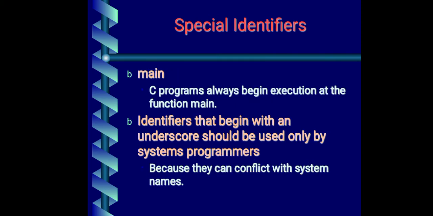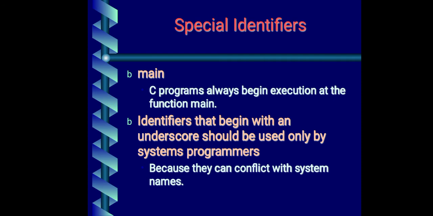Okay. Main is a special identifier. A C program always begins its execution from main. You have main in the program. If you do not write main in your program, the program will not execute. Okay. So main is a special function from where your program begins its execution.